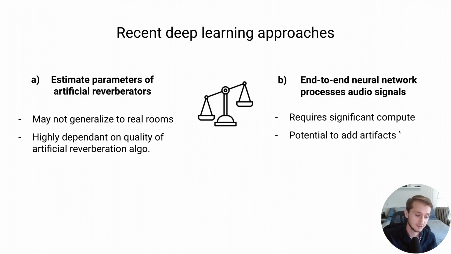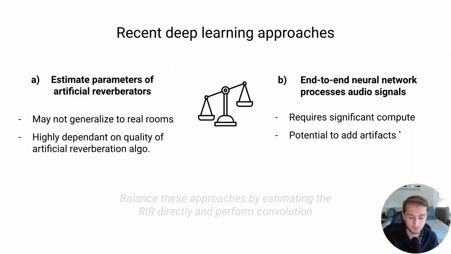The other side of this is to use a very deep learning inspired approach, where we have an end-to-end neural network that processes an input signal to match the acoustics of a desired room. The problem, though, is that this requires significant compute not only during training, but also during inference, since a neural network is processing the audio in the time domain. It also has the potential to add artifacts, which are generally undesirable for creating high-quality virtual reality experiences.